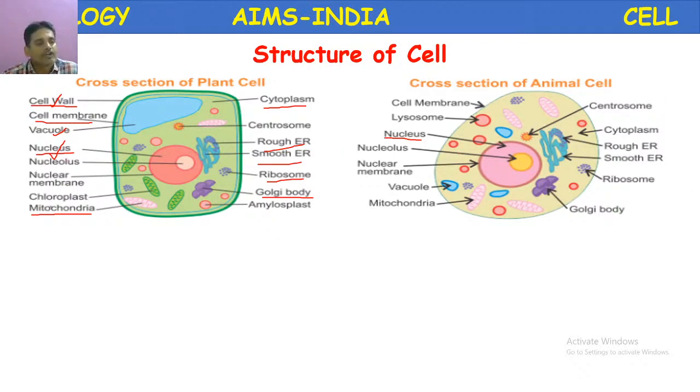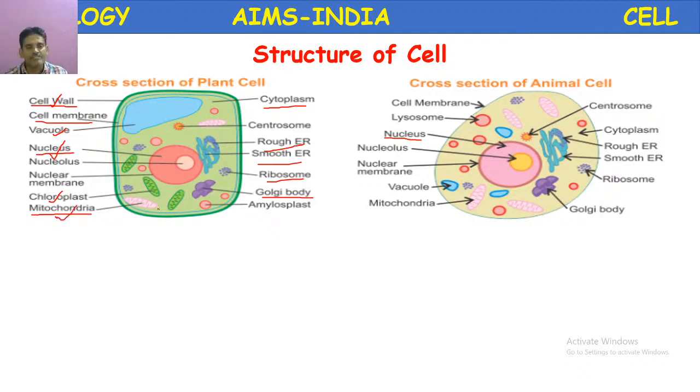Next, plastid. This is also one of the structures which is present only in the plant cell. It is absent in the animal cell. So this chloroplast is the structure where the photosynthesis reaction takes place. The function of nucleus is it controls all the functions, whereas the chloroplast is specific. It performs photosynthesis. So in the further videos we are going to discuss in detail. I am giving you here only briefly.